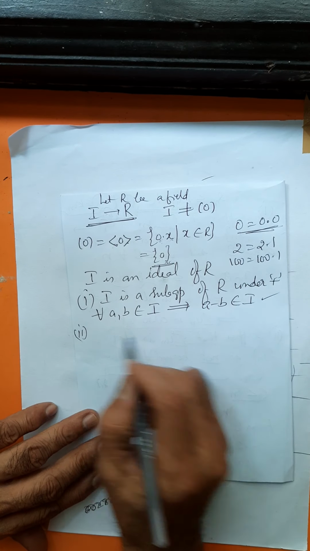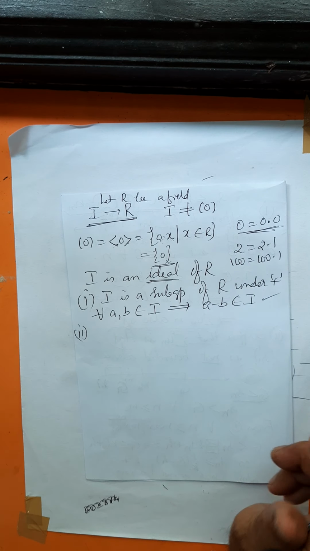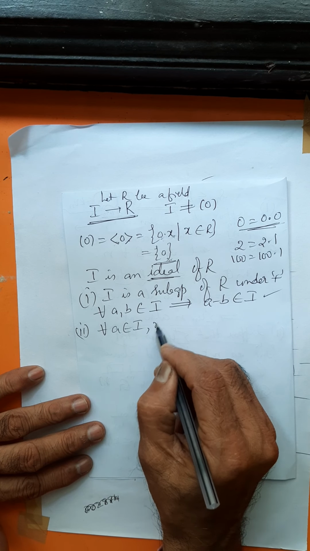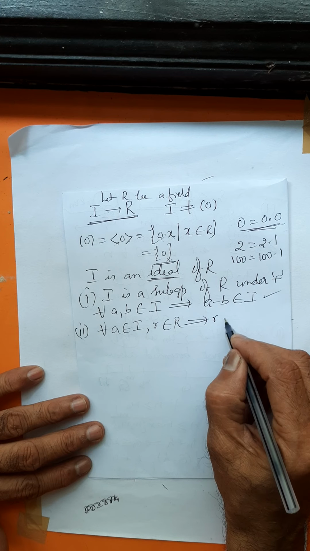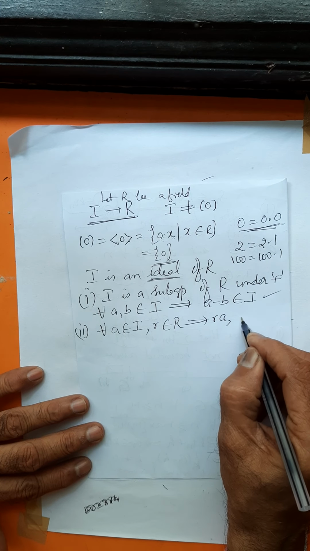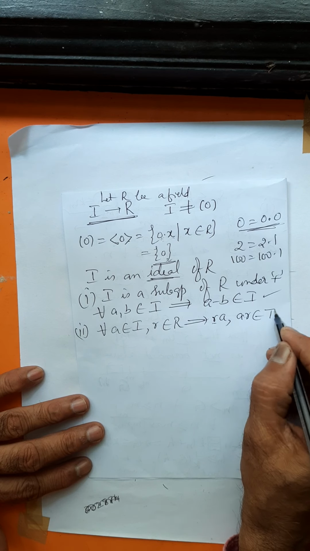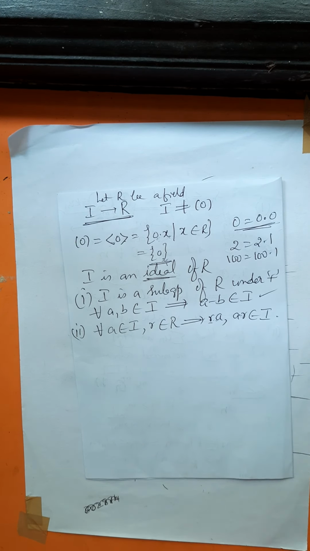Second one, ideal ಅಂದರೆ two sided ideal, ಅದು left ideal as well as right ideal. For every A belongs to I and R belongs to R, this implies R on the left, RA, R on the right, AR, both the products belong to I. So left ideal as well as right ideal is an ideal.